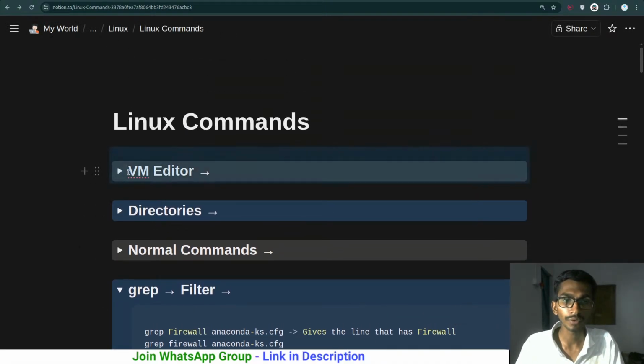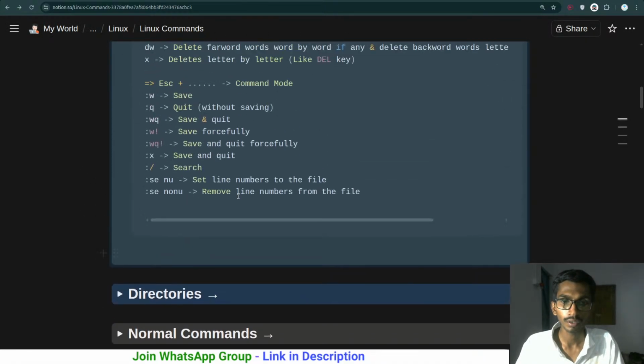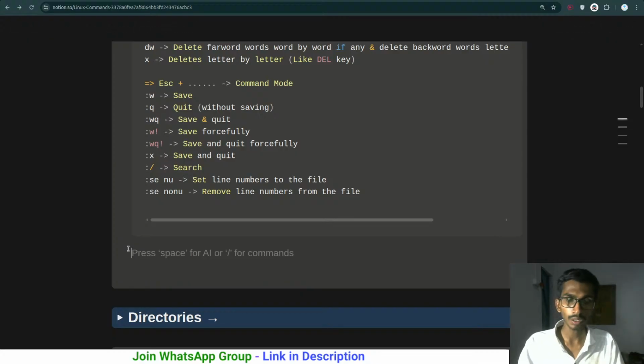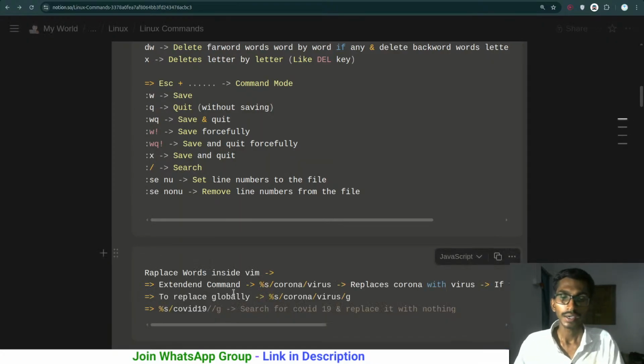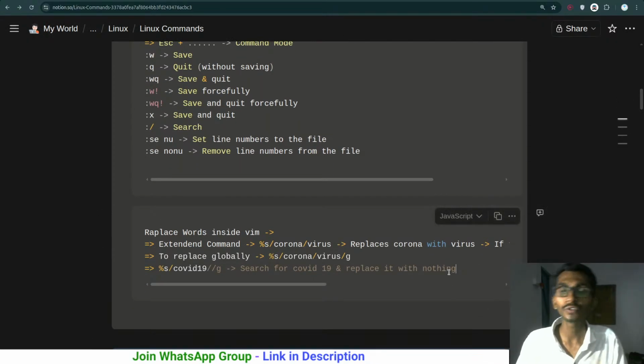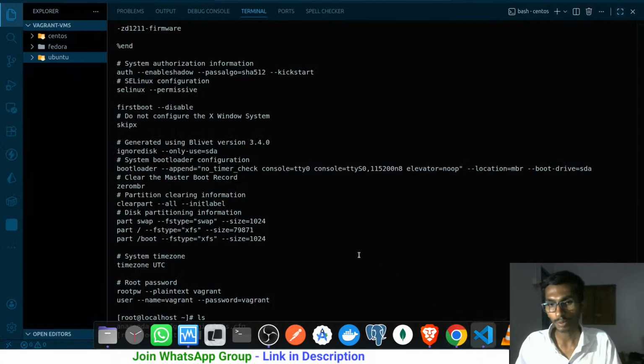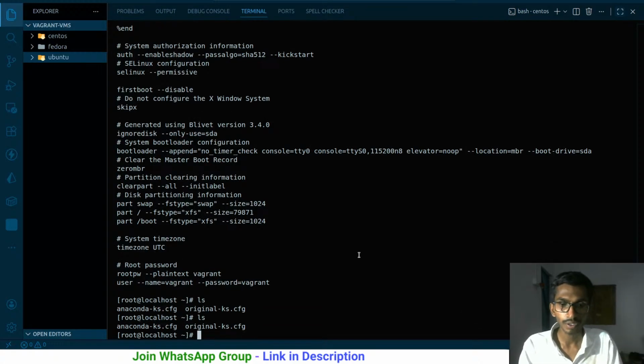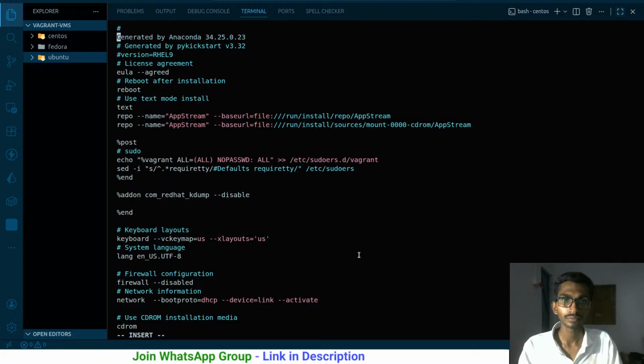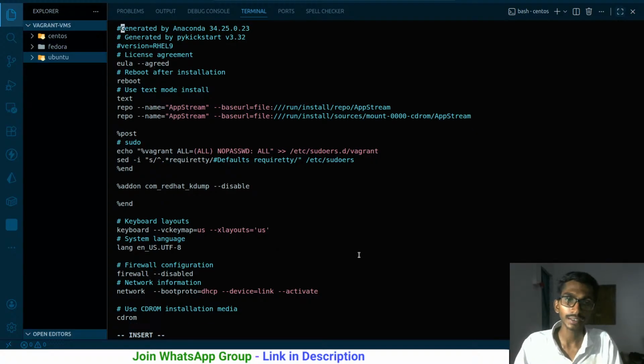So if I go to the Vim editor and one more command over here, this is the command that I have. Inside Vim as well, you can simply replace some of the files. Let me show it in action. So Vim and Anaconda, here we are, and these are the files that I have inside this.